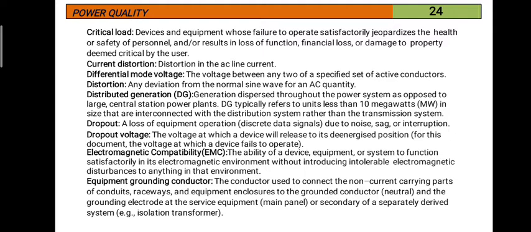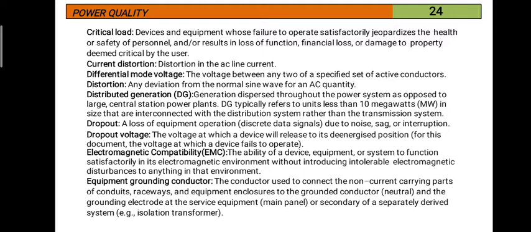Critical load means very important load. It is a mandatory load which cannot be disconnected at any point of time. That is especially used in healthcare as well as safety. For example, if you take an ICU, an intensive care unit, that is a critical load.